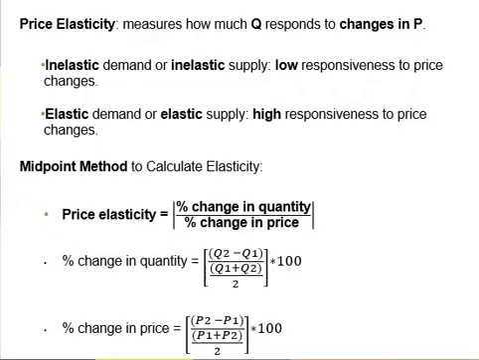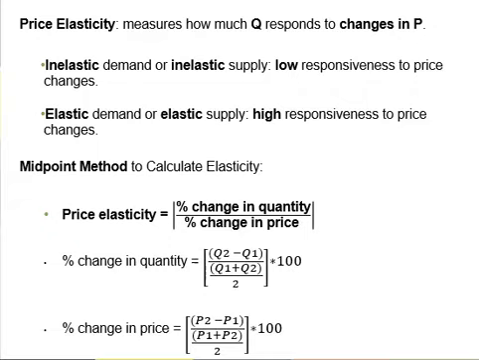A similar formula is used to calculate the percentage change in price. We take the new price level P2 minus the old price level P1, then divide the result by the average of P1 and P2. The average, or the middle point between P1 and P2, is calculated by P1 plus P2 divided by 2.